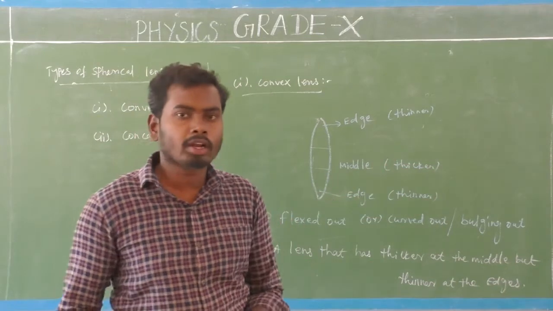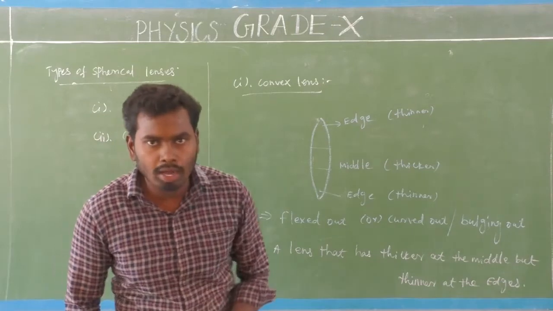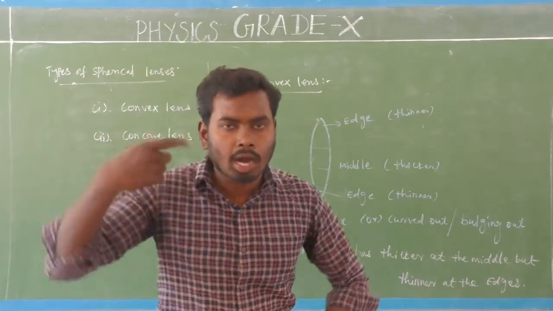Yes. This convex lens is also known as a biconvex lens or double convex lens.